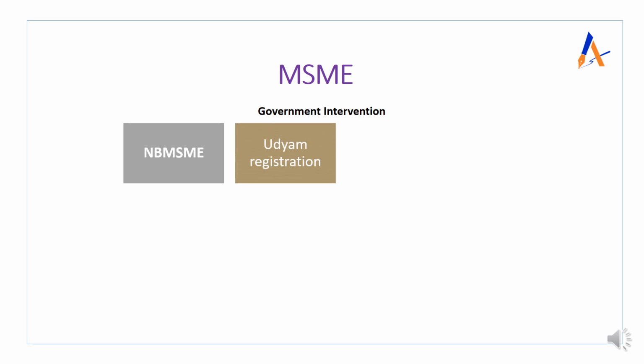The second step which has been taken by the government is Udyam registration. Now we have seen that there is an era of the revised classification based on composite criteria of classification of MSMEs. So the ministry has now replaced the old portal for the process of filing the Udyog Aadhaar memorandum.